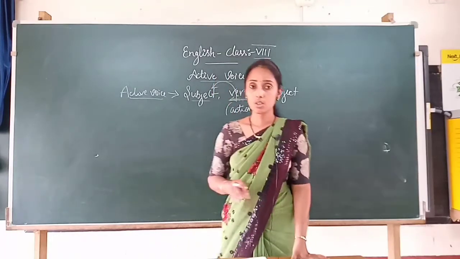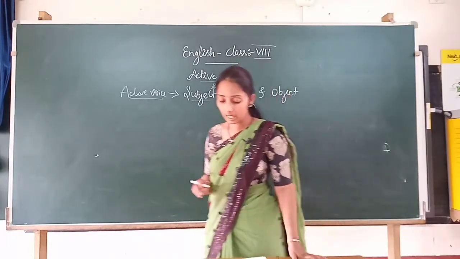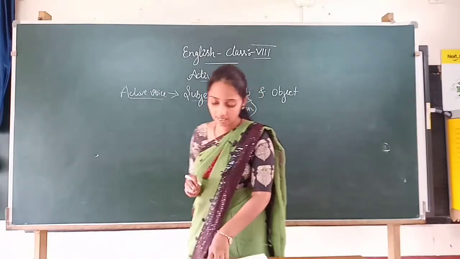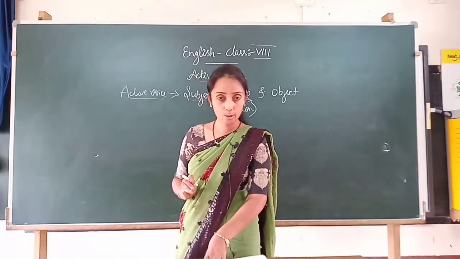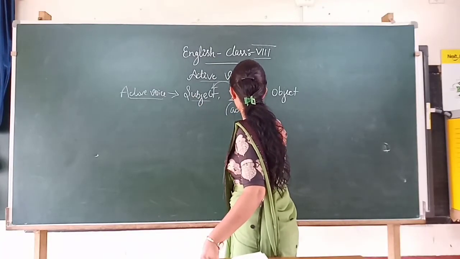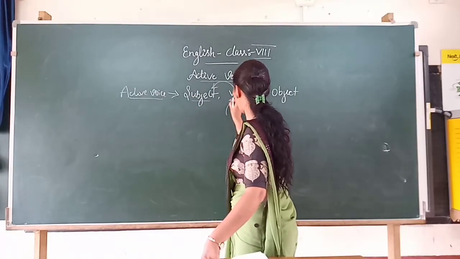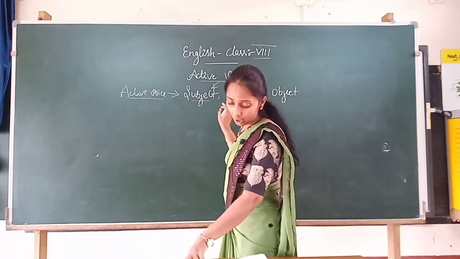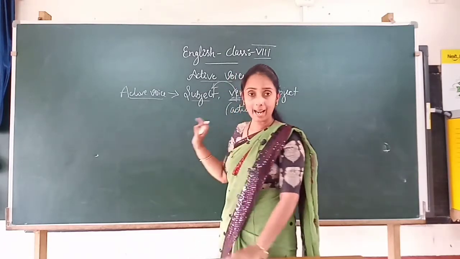So what does it mean? When the verb of a sentence is in active voice, the verb is doing the acting.